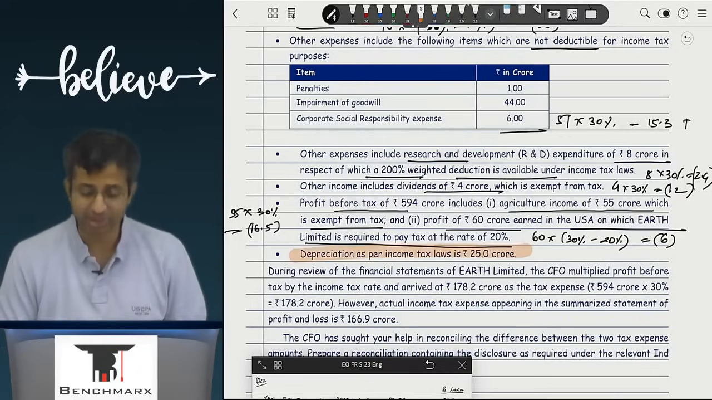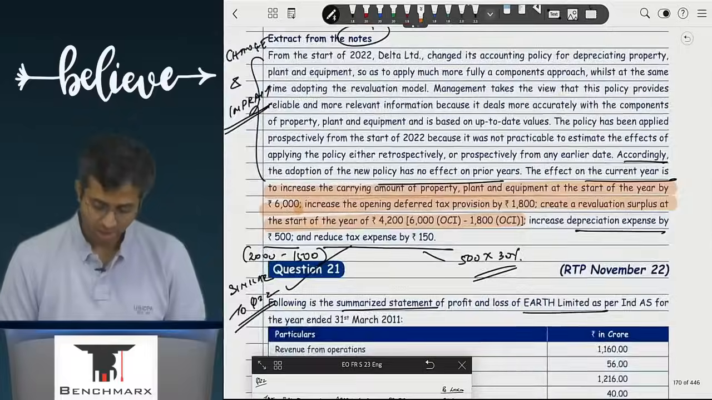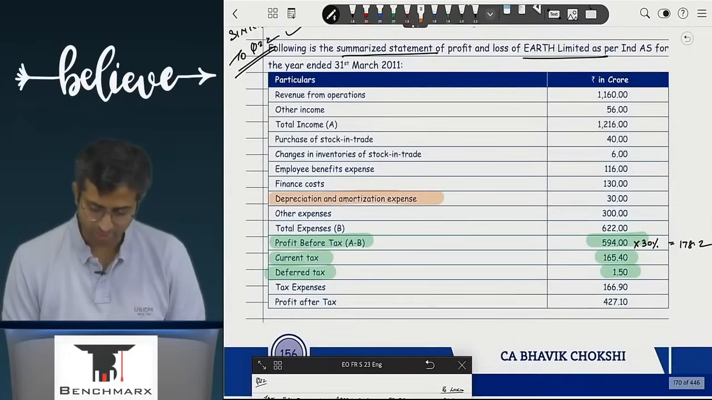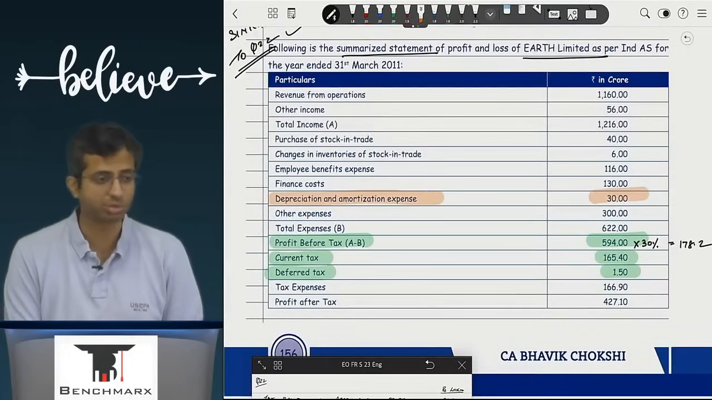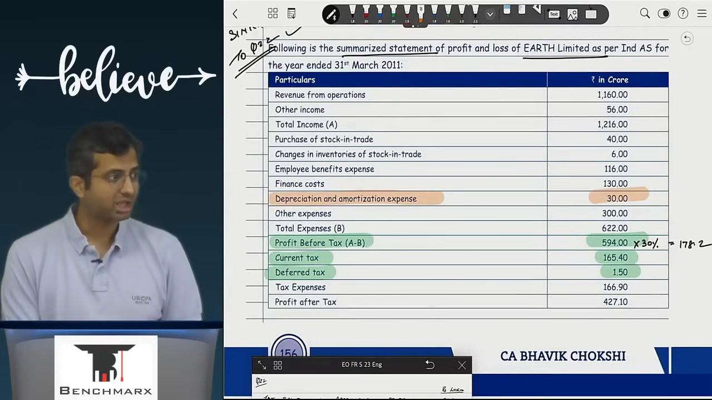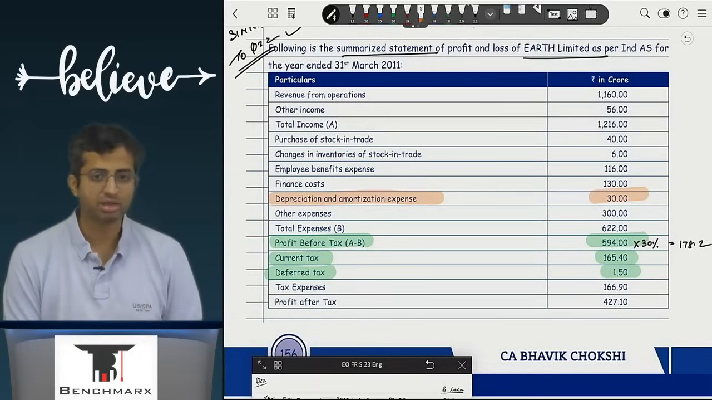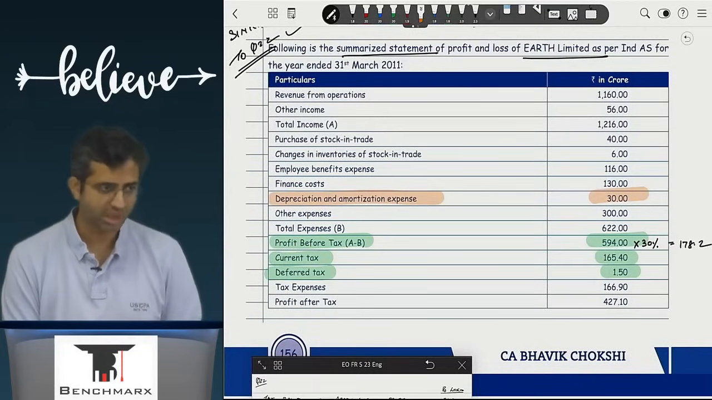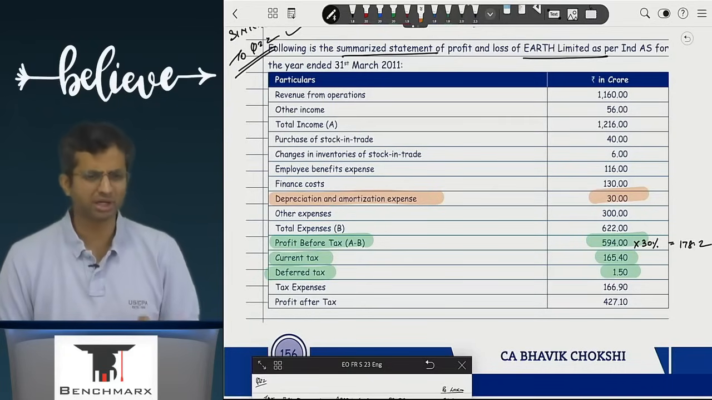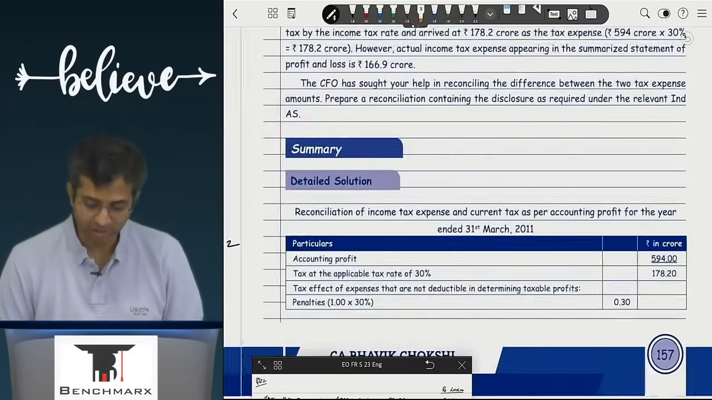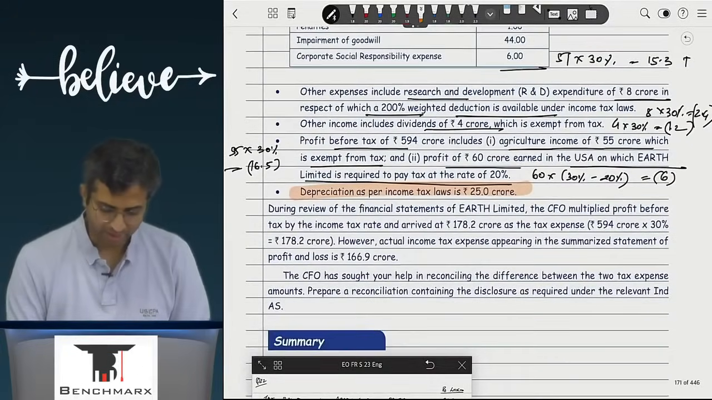Depreciation as per income tax law is 25 crores. Depreciation and amortization over here is 30 crores as per books. So is there a difference? Will that actually impact your taxation? Yes, it should impact your tax. Further, will it also create a deferred tax adjustment? It should ideally. Let us see what is asked over here.